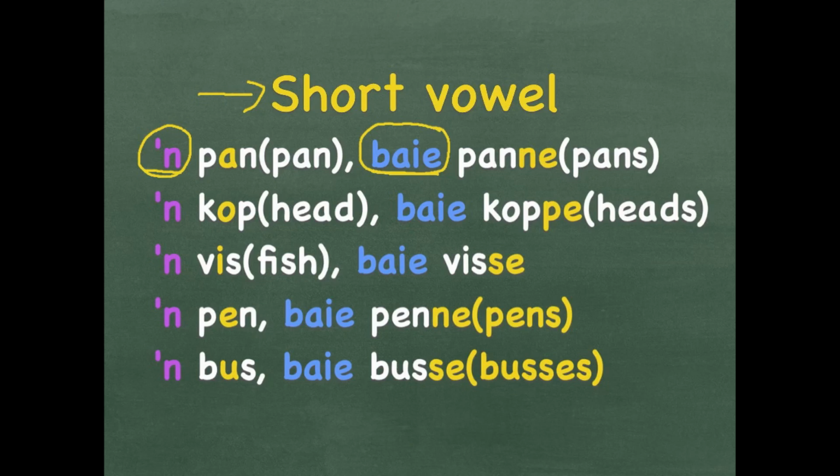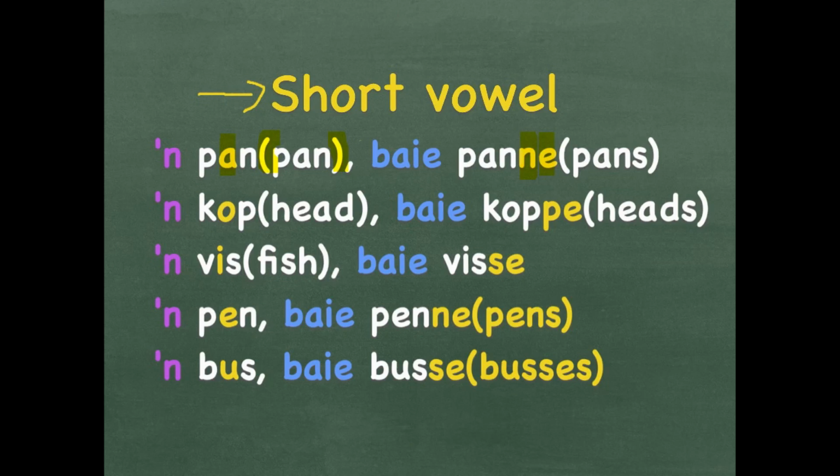Let's have a look at the first word. A pan. Pan has a singular A in the middle. It is in English a pan. The English words I will put in brackets every time. Baie panne. Now notice the consonant at the end of the word, the N, gets multiplied with another N and then you add an E to make the word plural. Panne. That means pans in English.